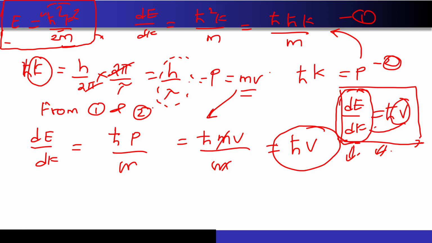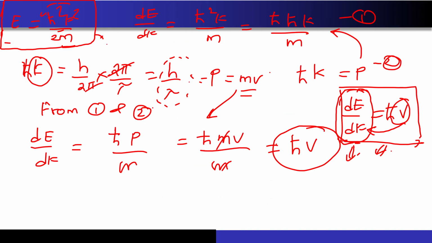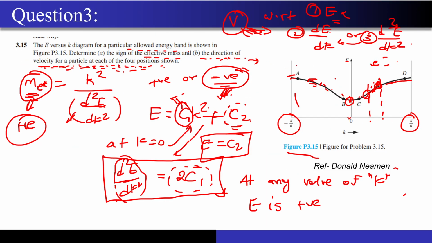I will just determine whether the d by dk at that particular point will be positive or negative, right? So I hope it is clear. For the magnitude, this equation may not be completely valid because, first of all, this electron may be bounded in the crystal, and the next thing is there may be some discontinuities present over here, and those discontinuities are not taken into account using this equation. But at least you can directly tell the sign, whether at that particular point the direction is positive or negative. So now let's look at point number A.